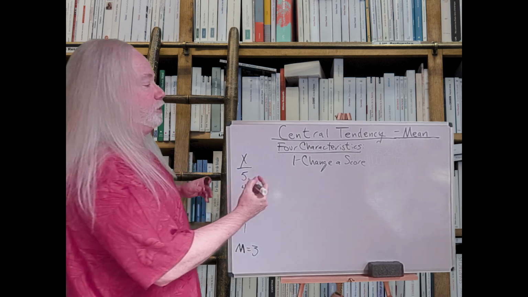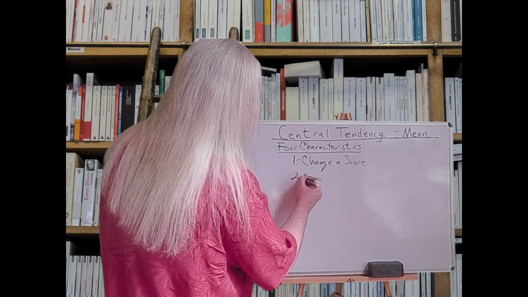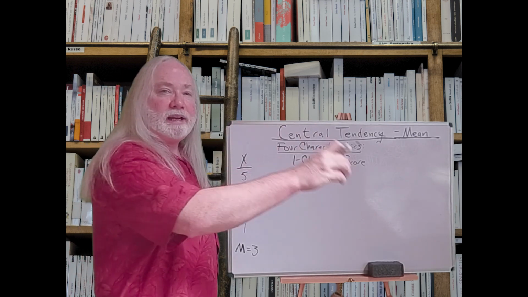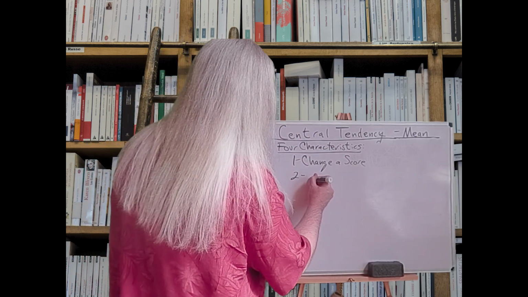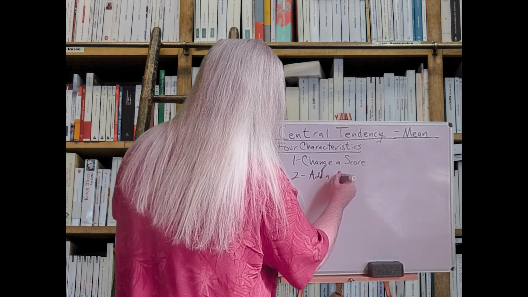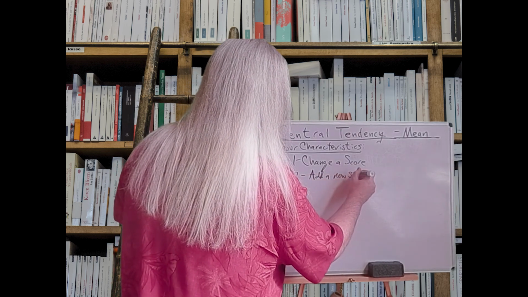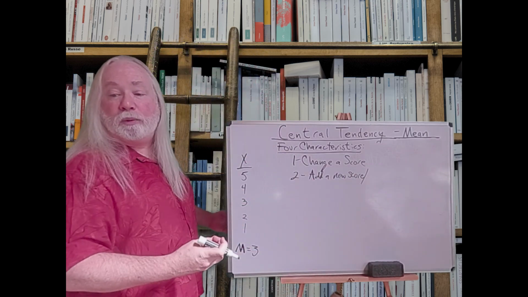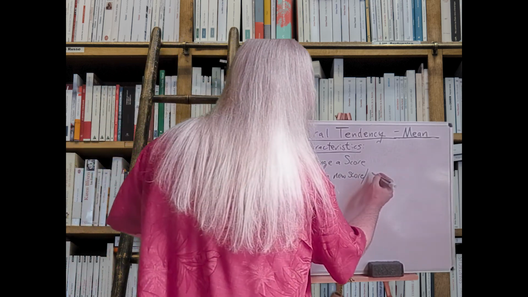So next characteristic says what happens to the mean if we either add a new score, or if we remove an existing score.